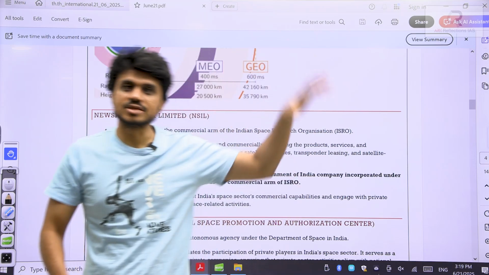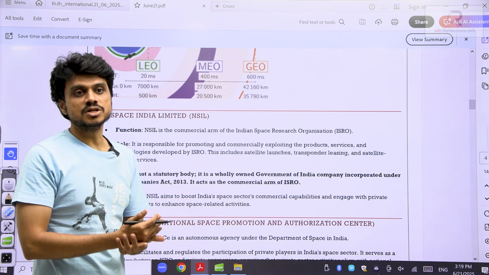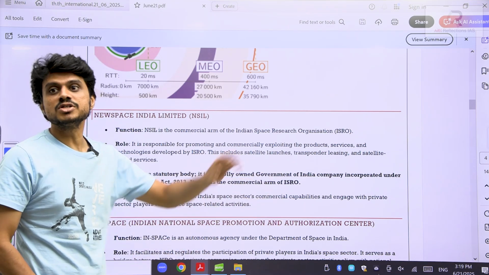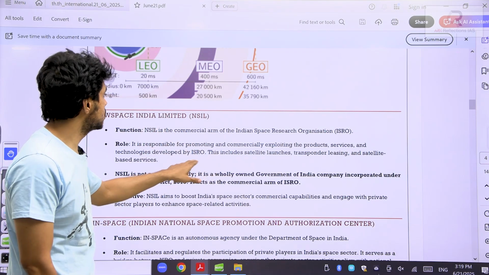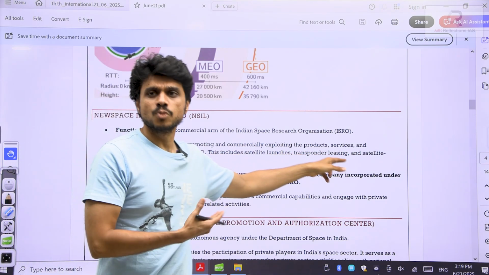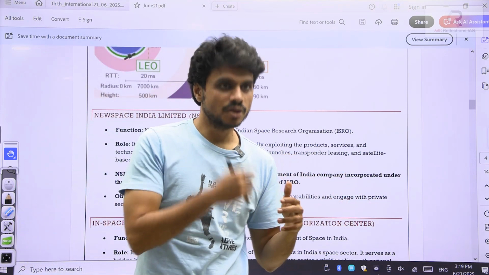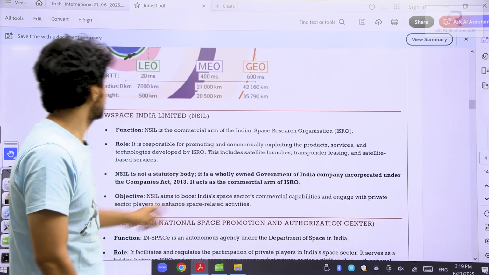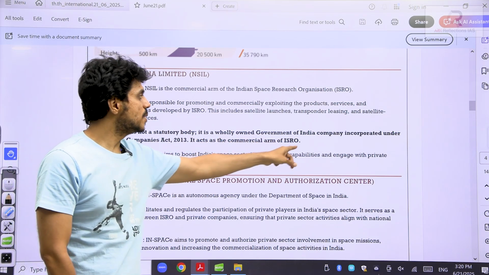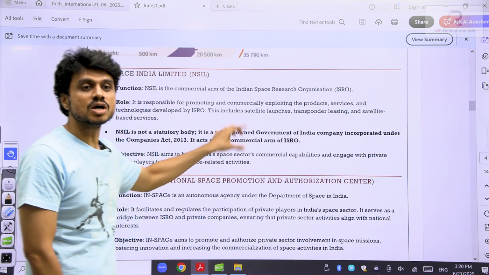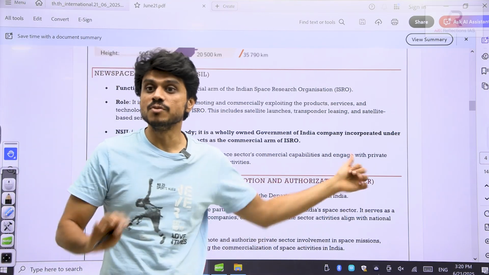In the same way, for ISRO as an institution, if you have to deal with the commercial aspects, doing some kind of business and all, there is a commercial wing of ISRO. That is called the New Space India Limited. Its responsibility is promoting the commercial exploitation of the products, dealing with projects, and doing business deals. It is not a statutory body. It is wholly owned by the Government of India and incorporated through the Companies Act, a private company, a subsidiary of ISRO. Clear? Very important for the prelims.